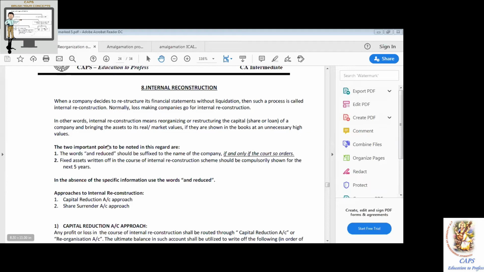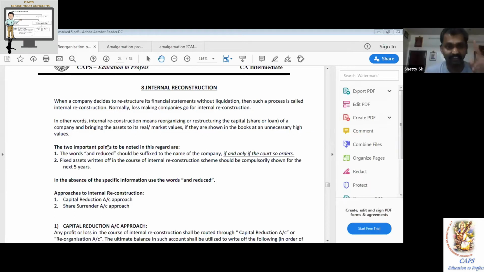Yes, sir. So that is the first point. The second point is the fixed assets which have been written off. Very important. I'm talking only about fixed assets, which we now call PPE. Technically this should include PPE as well as intangible assets.